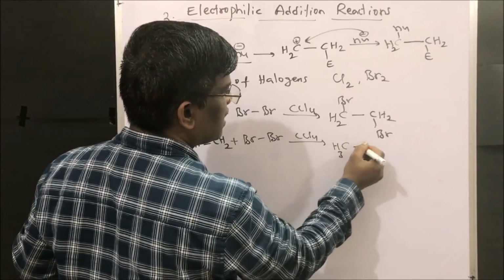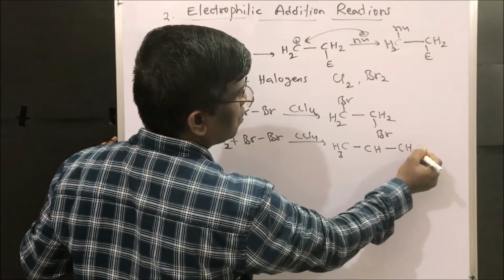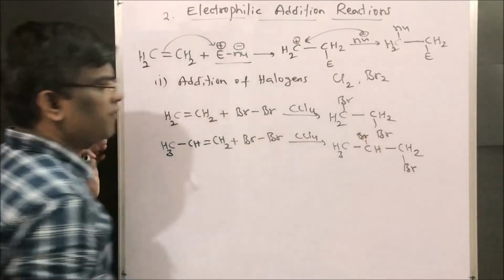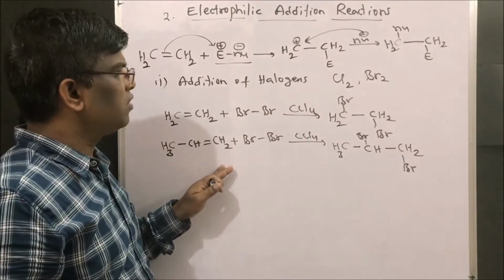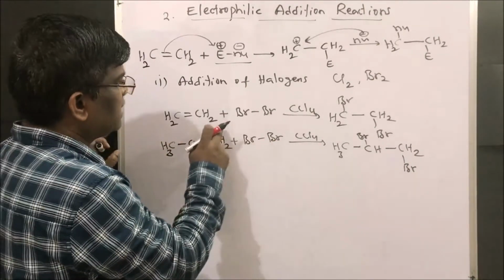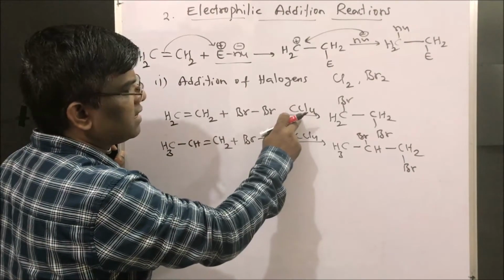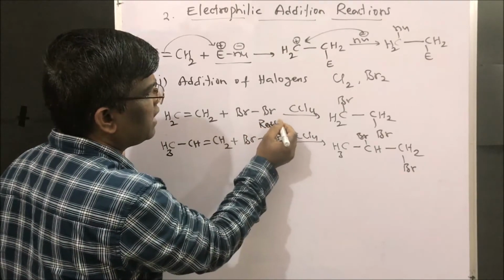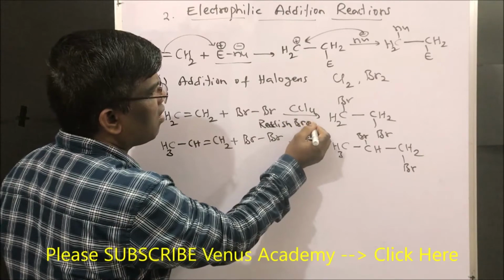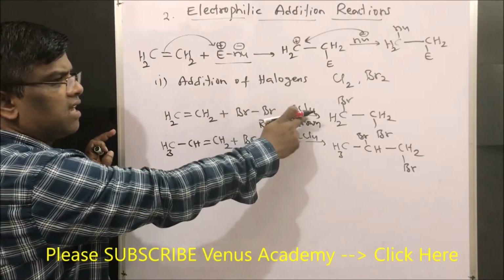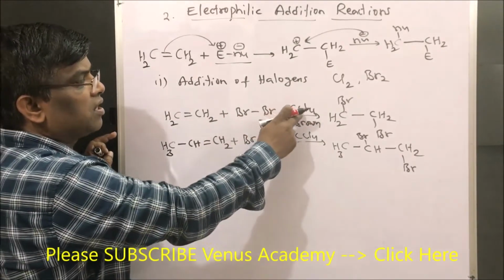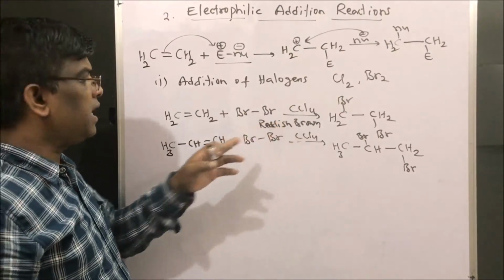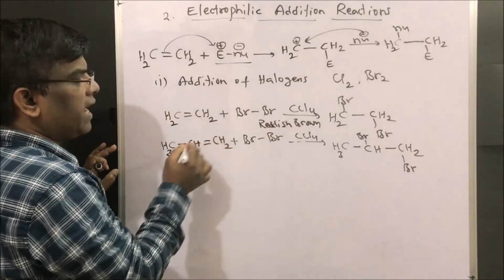CH3, CH, CH2, so bromine and bromine. Dear friends, here one more point I would like to inform you that this reaction is done in CCl4. So the reddish brown color of bromine in CCl4. Bromine comes in a solution of CCl4. Bromine in CCl4, reddish brown color will be decolorized by alkenes.